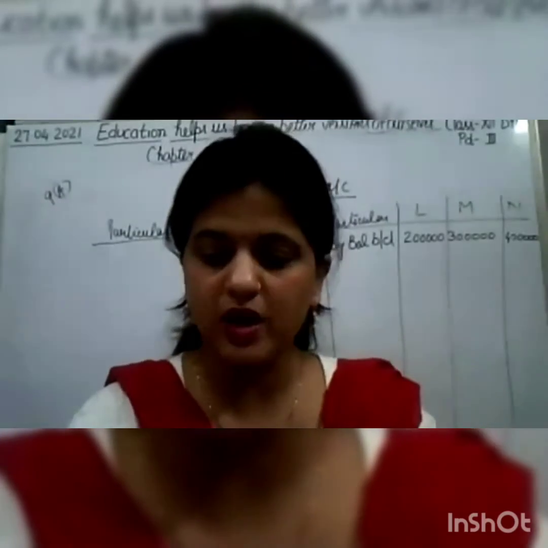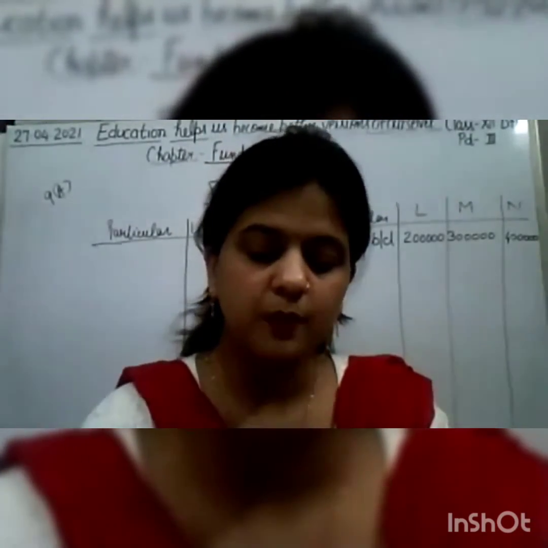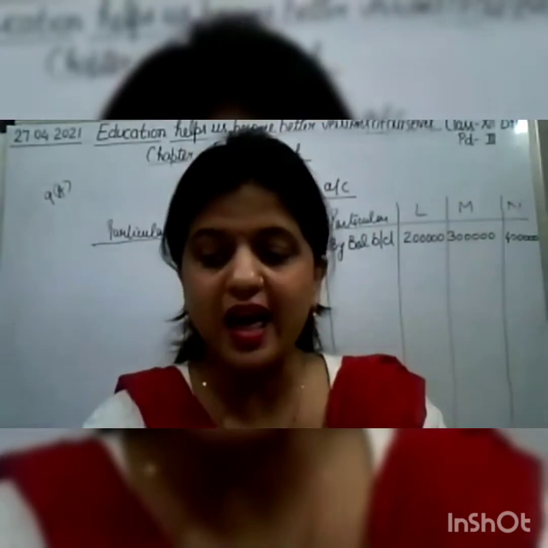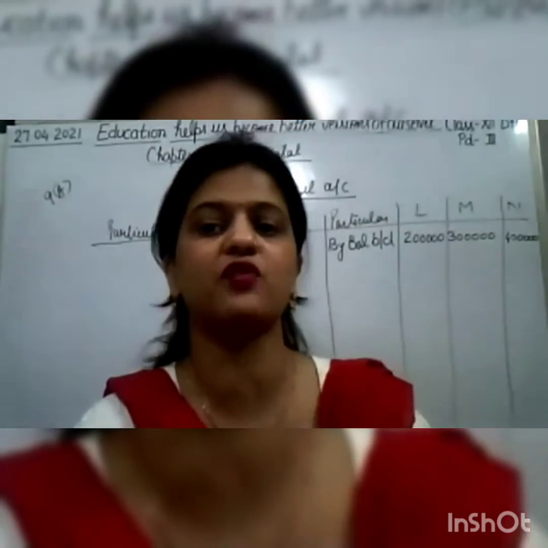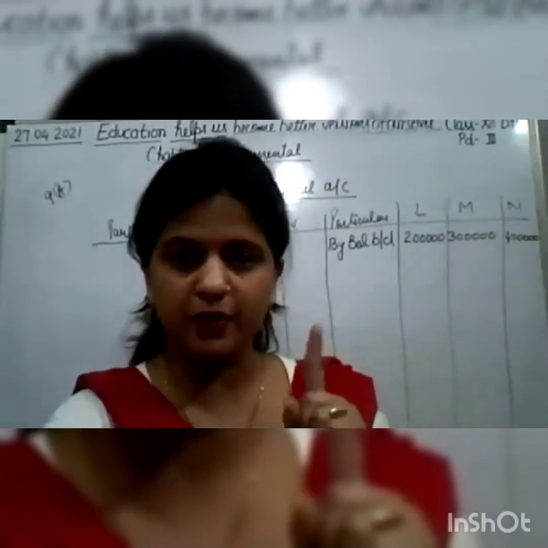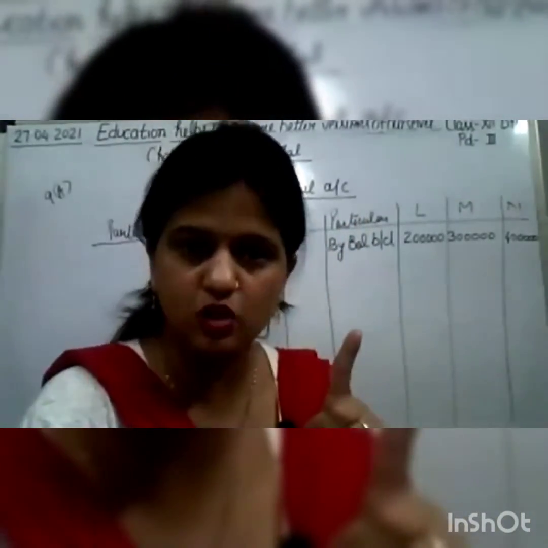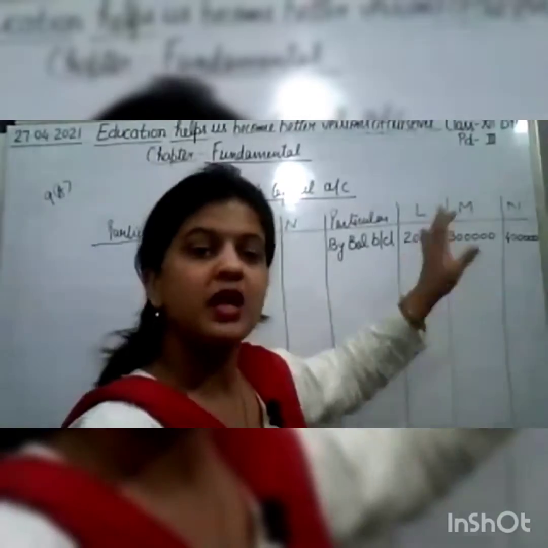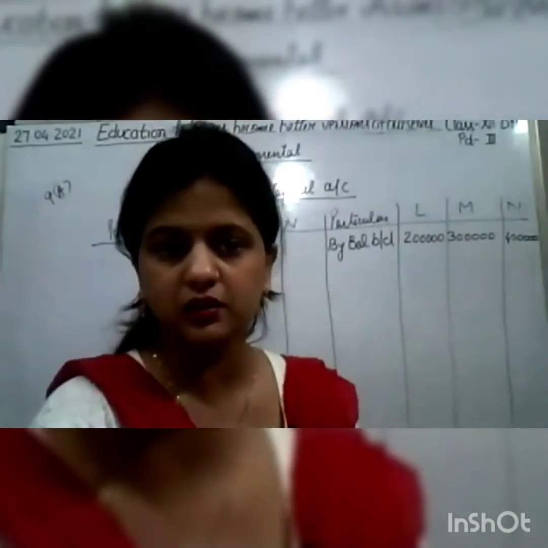Now, afterward, it is said in the question that 1 lakh additional capital is being brought by L. So L has brought additional capital, and when the capitals are fixed, we have to write three things in the partners' capital account. Remember, first, on the credit side, we have to write the opening balance of capital, that we have written. Then we have to show on the credit side any additional capital.